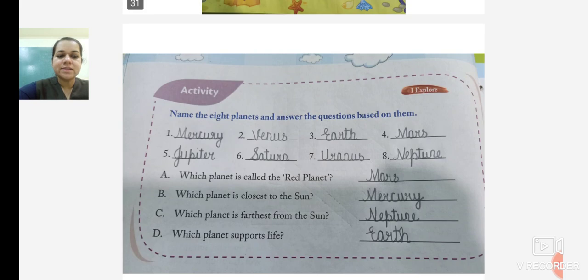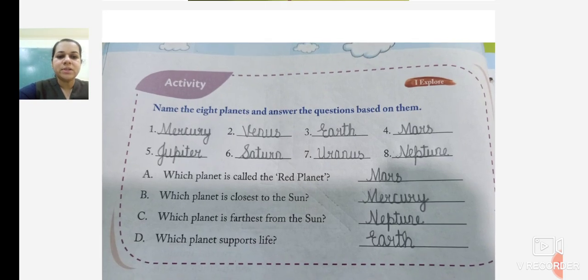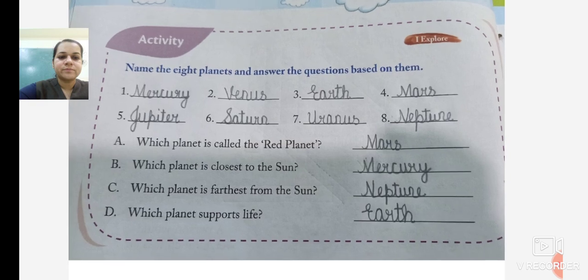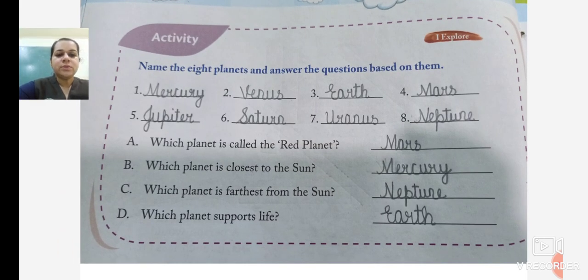Here are the answers. You can copy them in your textbook. Mercury, Venus, Earth, Mars, Jupiter, Saturn, Uranus, Neptune. The answer to A is Mars, B is Mercury, C is Neptune, and D is Earth. You can copy the answers in the textbook.